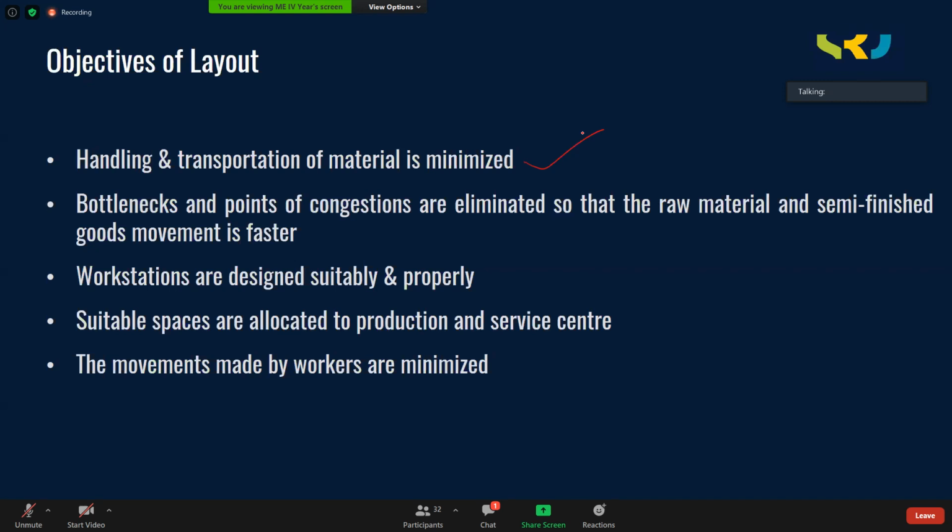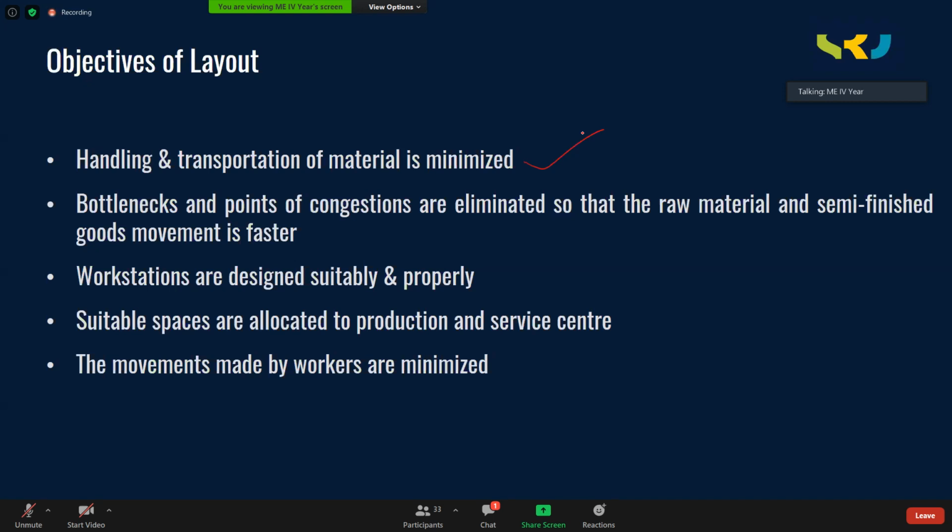Minimize handling, because handling the material creates a lot of problems. Sometimes it causes injuries to the worker who is handling the material, or the material itself may get damaged while handling. So as far as possible, try to minimize handling of the material, and also minimize the transportation of the material from one location to another location. In such a way, you have to prepare the layout so that the transportation time is reduced.